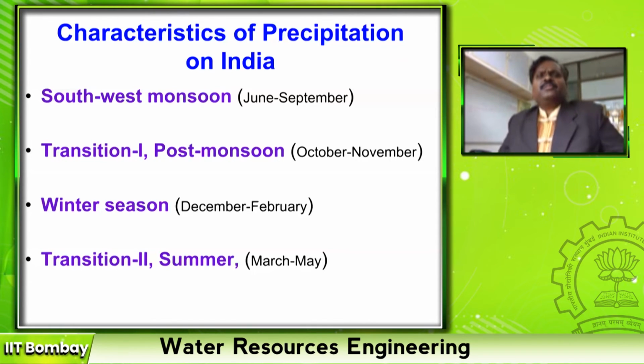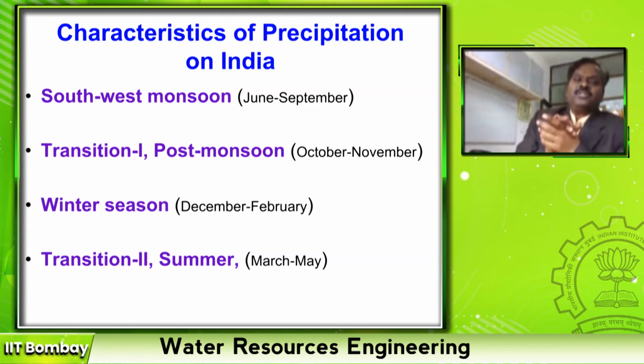Then these processes repeat every year with fixed time duration, and based on their observation and duration, the process of precipitation is classified into different monsoons. The major monsoon in India is southwest monsoon. That means the southwest monsoon is mainly between June to September.